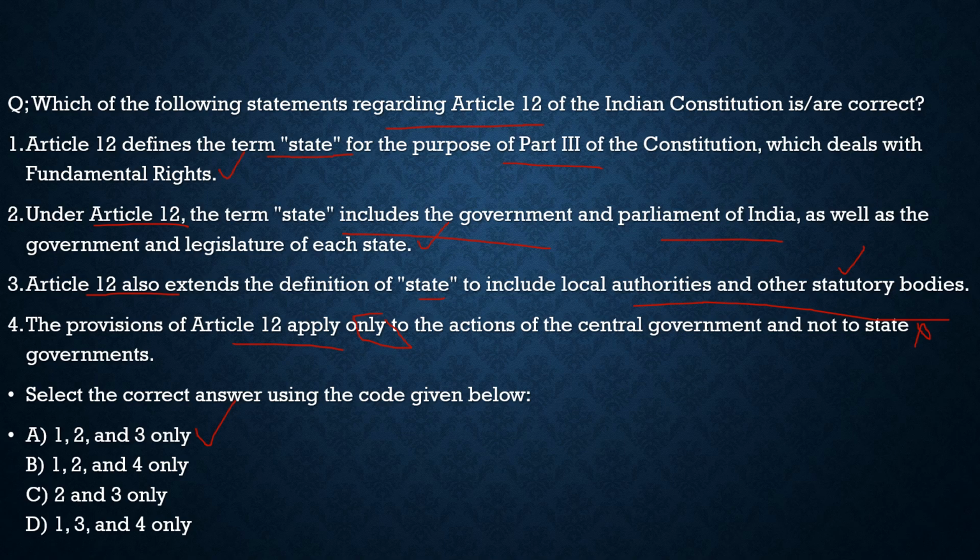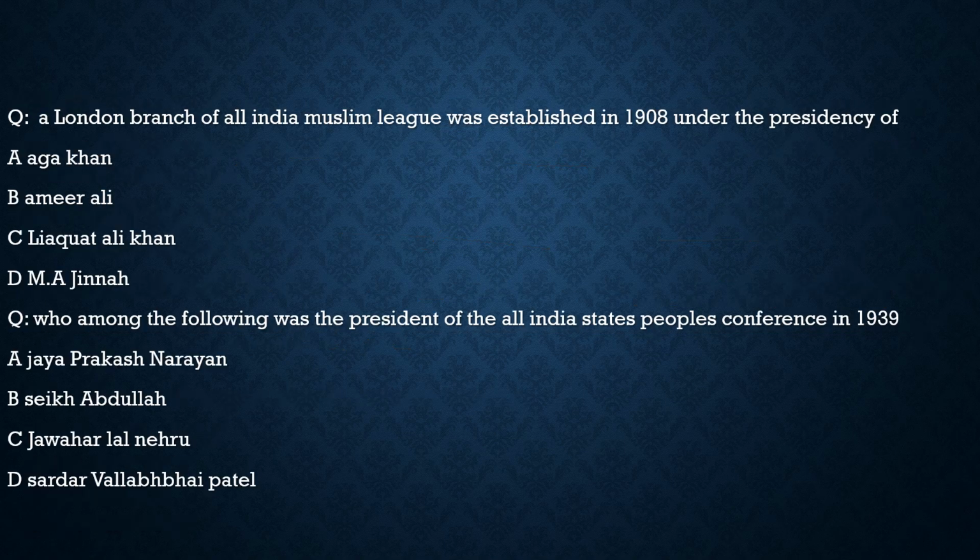Now with this, let's move to the last part of our discussion, which is solving the previous year questions. Here the first question says a London branch of All India Muslim League was established in 1908 under the presidency of Aga Khan, Sayyid Amir Ali, Liaquat Ali or Muhammad Ali Jinnah. It is Sayyid Amir Ali.